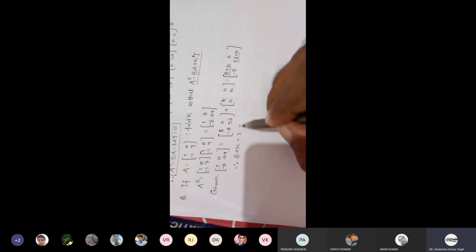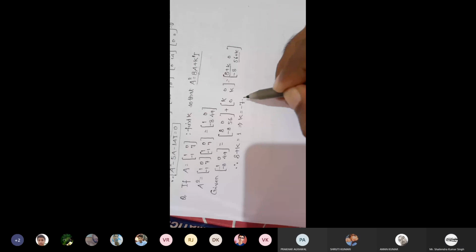Compare these two matrices. 8 plus k should equal to 1, or 56 plus k is equal to 49. Compare any of them. So on comparing, 8 plus k is equal to 1. Therefore, k is equal to minus 7. This is your result.